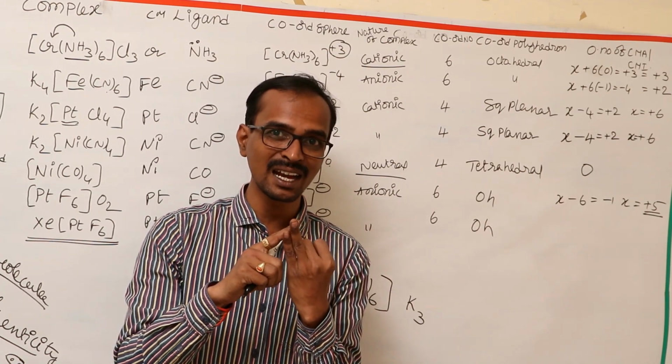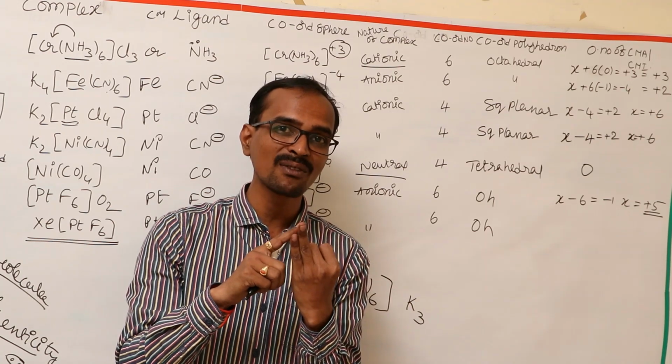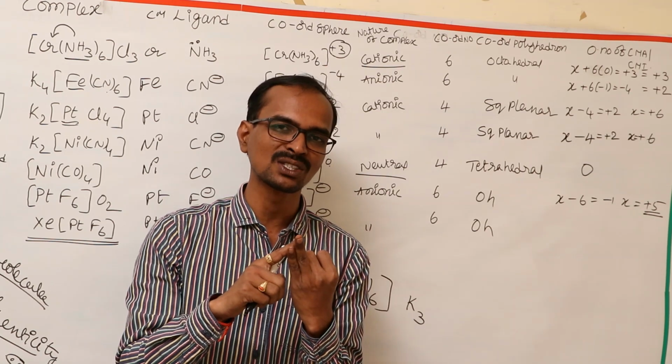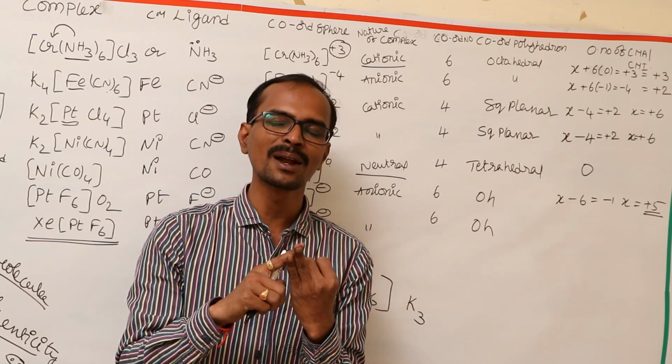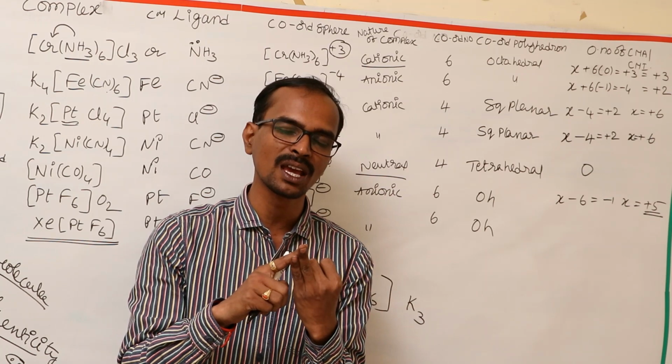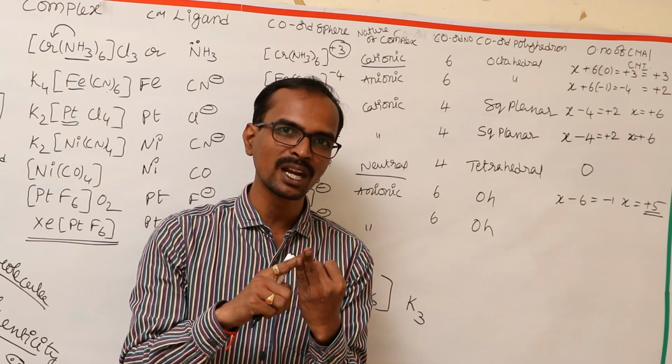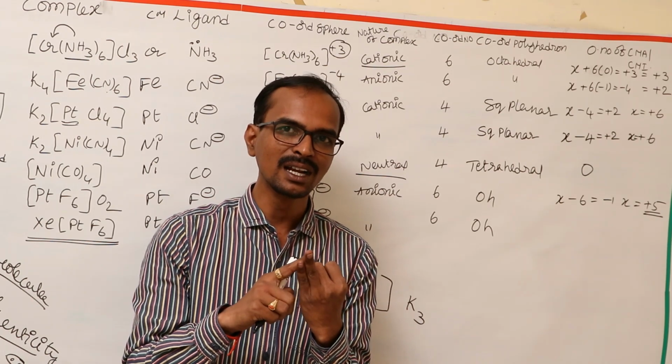Second one is the ligand. Ligand is the species which is having the ability to donate the lone pair of electrons or negative charge present on it to the central metal atom and having the ability to form a coordinate covalent bond, and the number of electron pairs donated by the ligands is called the denticity.